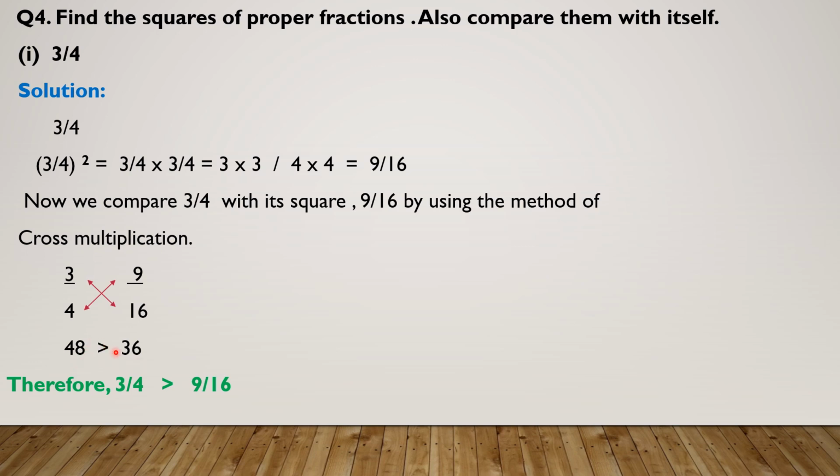Of course 48 is greater than 36, which means 3 by 4 is greater than 9 by 16. Students, did you notice that in a proper fraction the number is greater than its square?